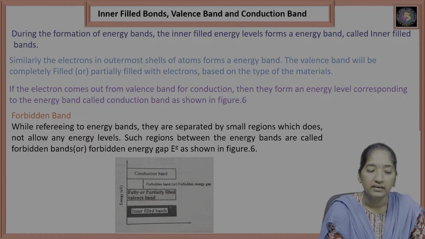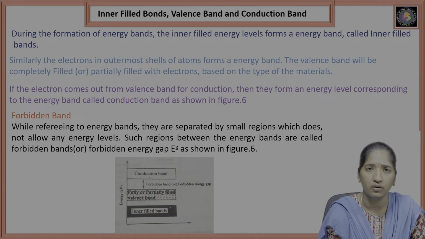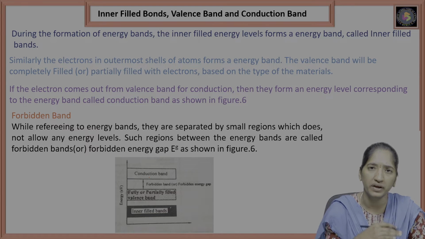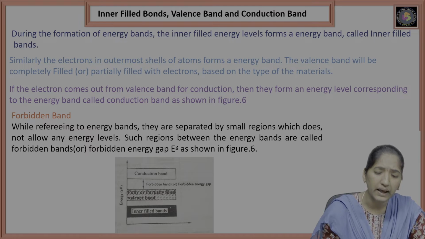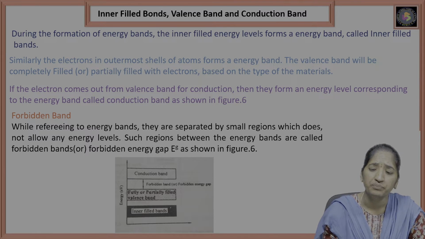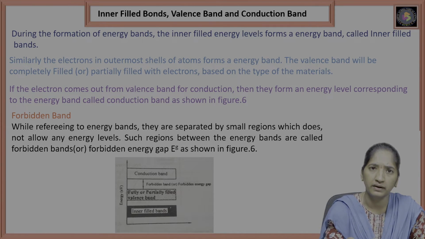When electrons leave the valence band for conduction, they occupy another energy level above the valence band. That energy band we call the conduction band. So the lower band is the valence band and the upper band is the conduction band. Below the valence band is the inner filled band.